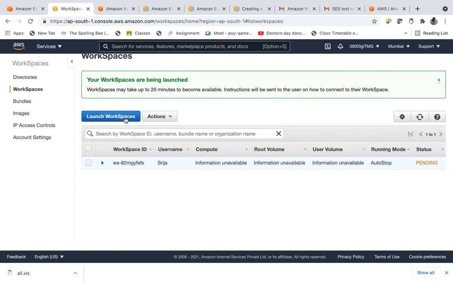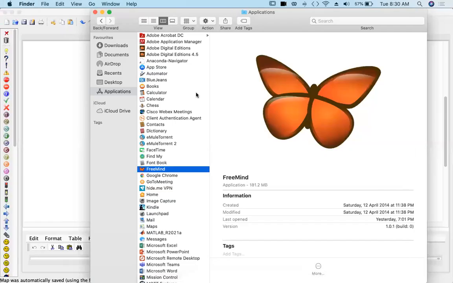So now to connect to this workspace, once it's done, I can connect and start working in my workspace, but I need this software, AWS Workspace software. I think I already have this.